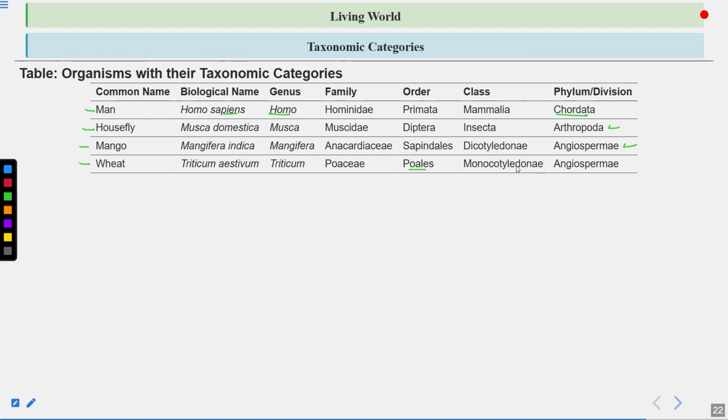So plants can be dicots or monocots. Dicots have 2 cotyledons, monocots have 1 cotyledon, known as scutellum. It belongs to the division Angiospermae. So angiosperms, known as the flowering plants, can be divided into dicots and monocots. Both mango and wheat are angiosperms, but one is a dicot and another one is a monocot.